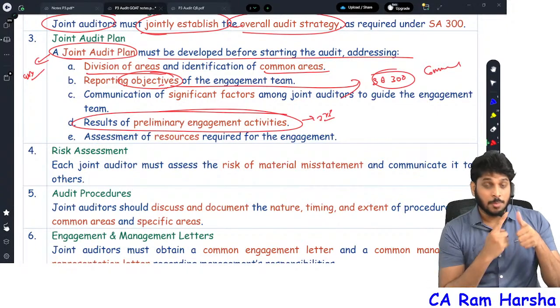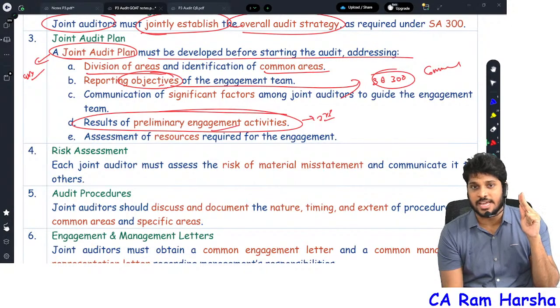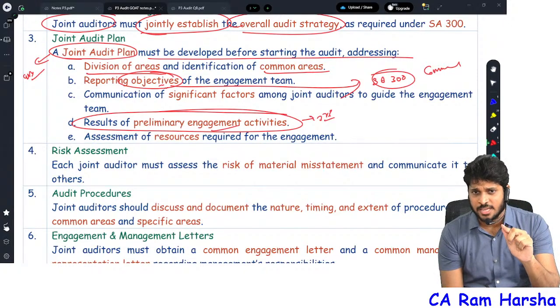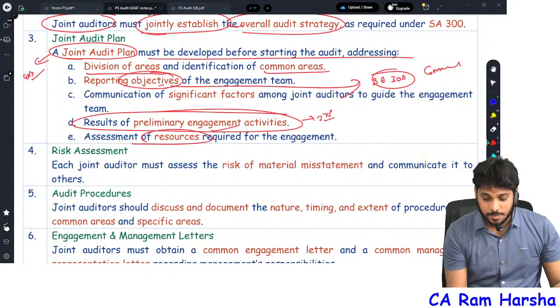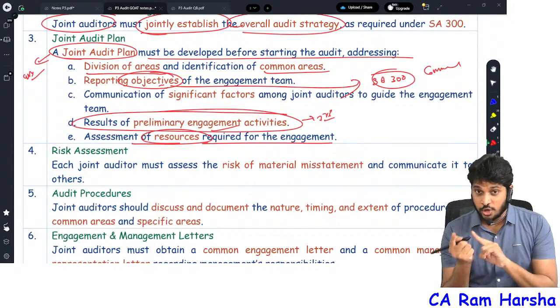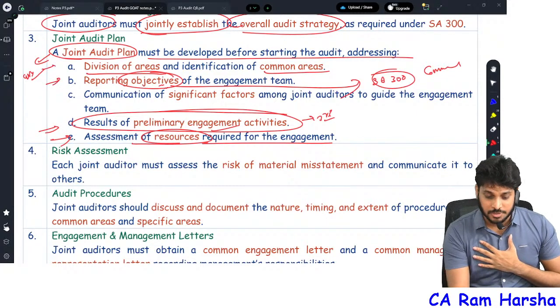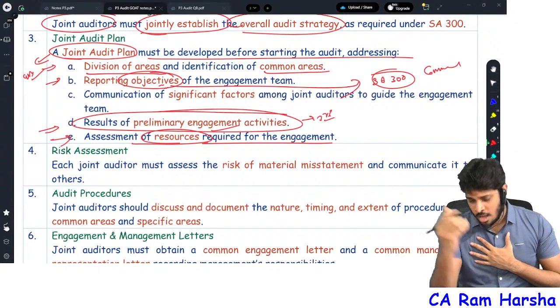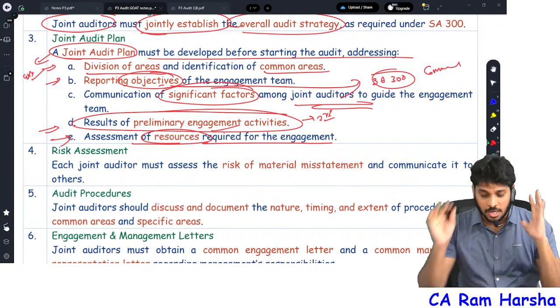Preliminary engagement: procedures as per 210, procedures as per 220, relevant ethical requirements. These 3 put together, we call it preliminary engagement activity. It is there in the 3rd chapter, audit strategy chapter. That's it. And assessment of resources required. So a joint audit plan has to be developed after considering assessment of resources, preliminary engagement, reporting objectives, division of areas and common areas, and significant factors shall be communicated between joint auditors.